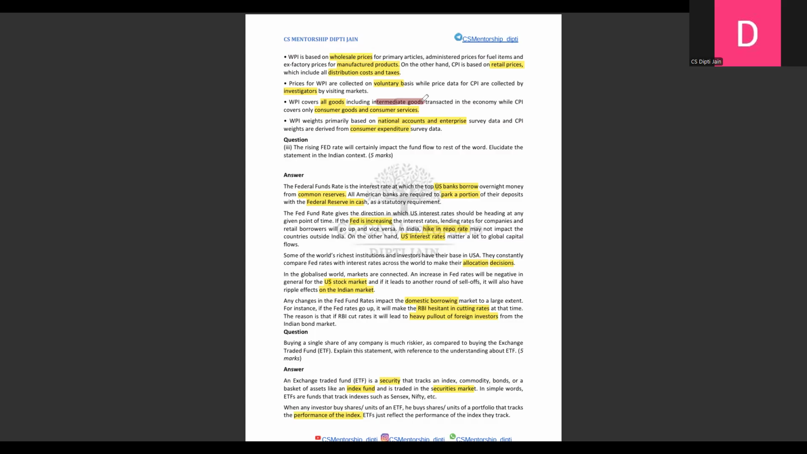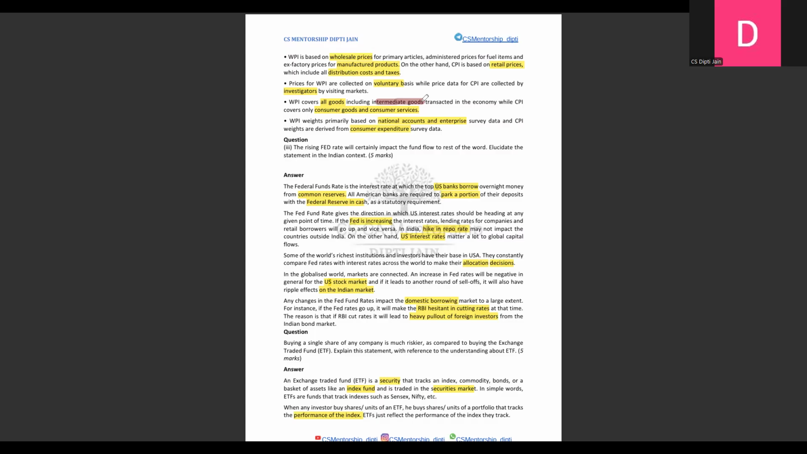The third key takeaway is just remembering the keywords, like how an increase in the Fed rate affects, and what the Fed rate is. These are the ways of remembering the answer. You don't need to remember it word by word. You just need to remember the keys and frame the answer. Some of the world's richest institutions and investors have their base in the US. Thus, allocation decisions are based on the Fed rate. Third key takeaway: allocation decisions.